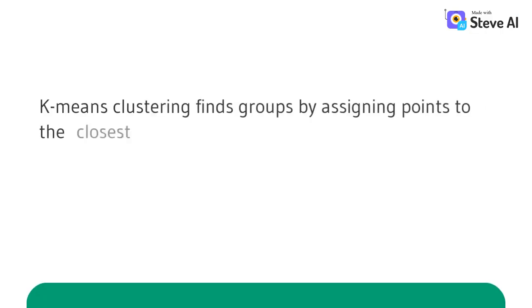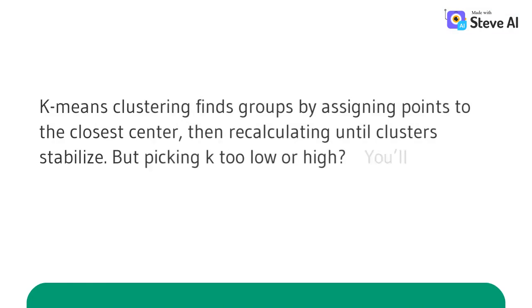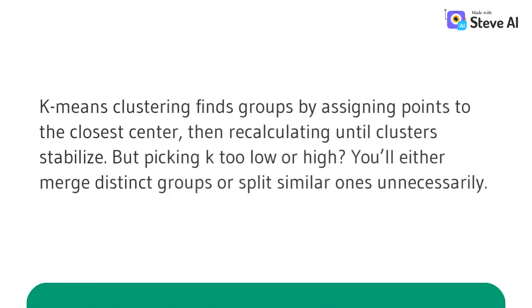K-means clustering finds groups by assigning points to the closest center, then recalculating until clusters stabilize. But picking K too low or high, you'll either merge distinct groups or split similar ones unnecessarily.